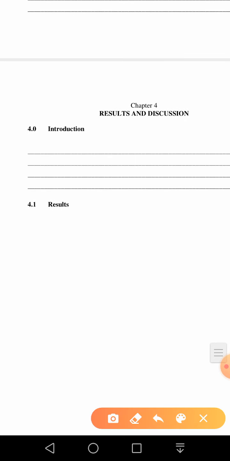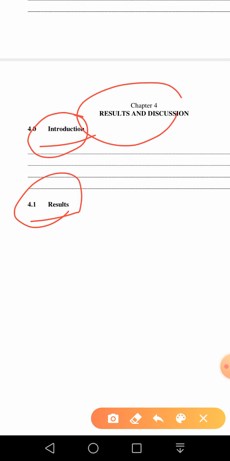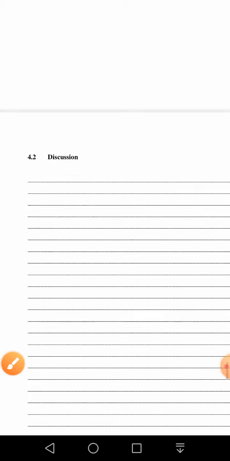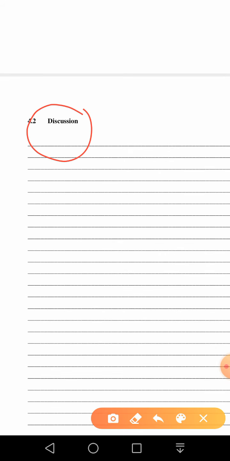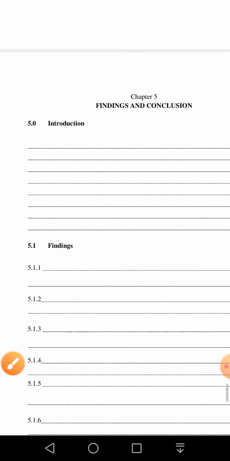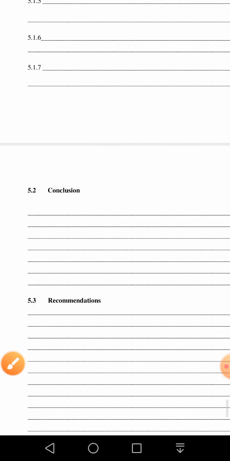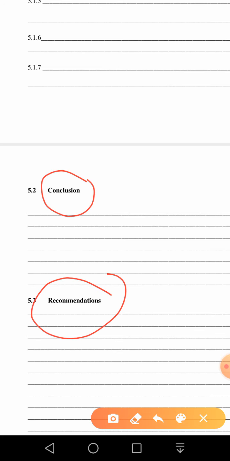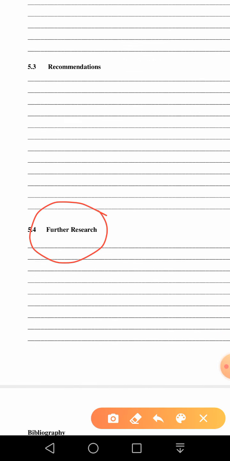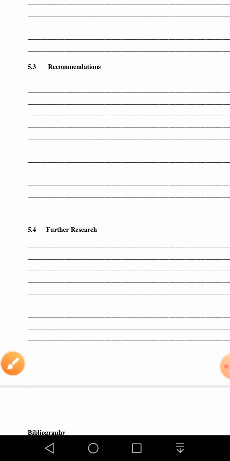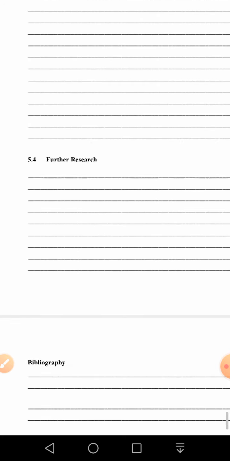Chapter 4, introduction section, results. In each chapter there is an introductory part, and results you have to mention. Then discussion will be there, discussion on the results. And then chapter number 5, findings and conclusion: introduction, finding 1, 2, 3, 4, what did you find during the study. Then conclusion, if you have any recommendations or further research, if you left something unexplored, you can mention it here for future researchers.